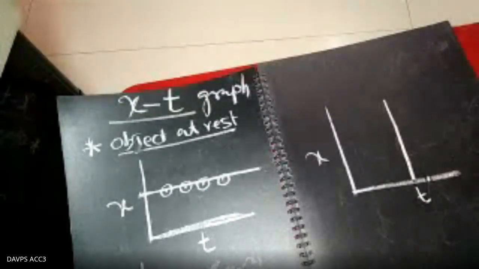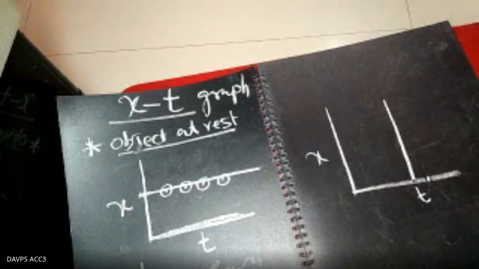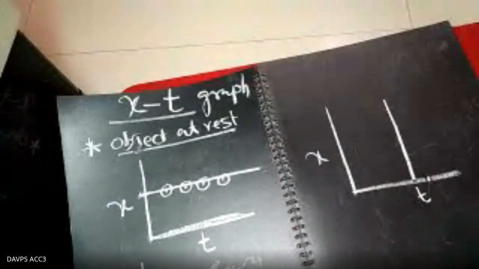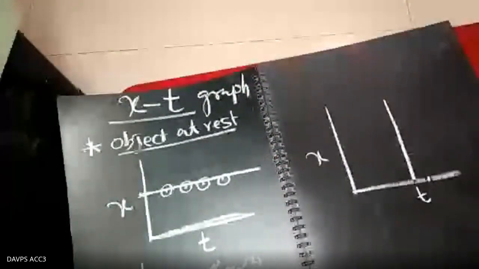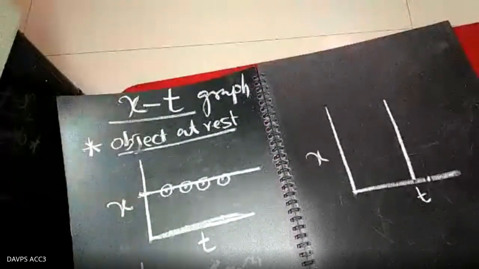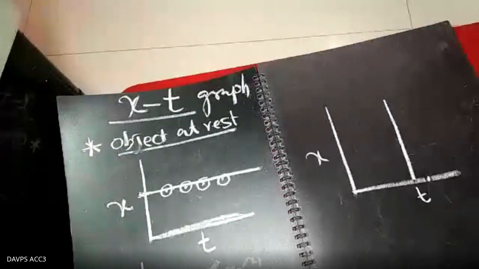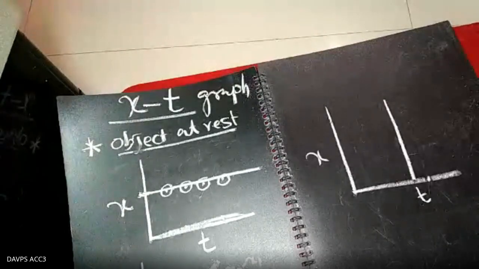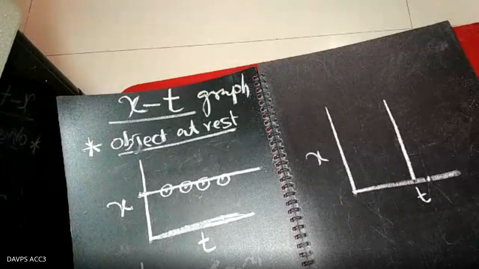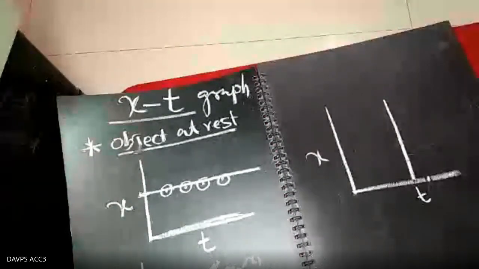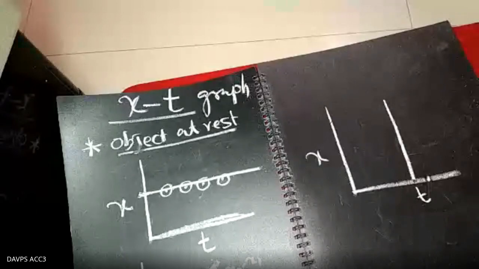S group में Shivani. Shivani, just tell me what will be the nature of the motion of this graph. Shivani. Shivani absent. Sneha Ghosh. Suramya.